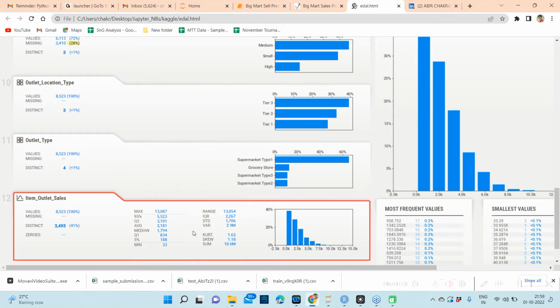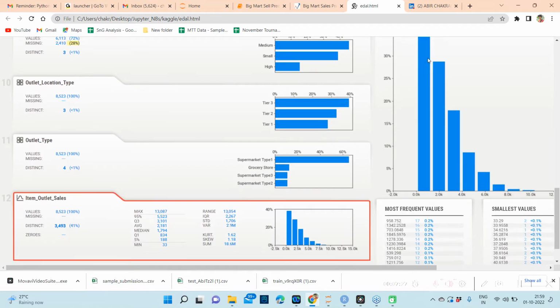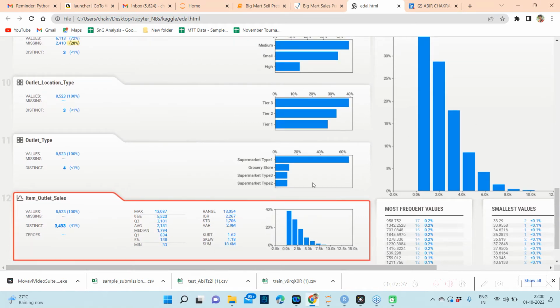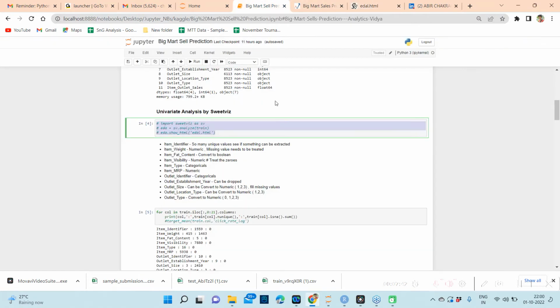Then we have this item outlet sales. So it is also skewed data, but I tried a log transform here also, and I saw that the normal outlet sales is performing better than the log transform. So I decided to keep the original one.